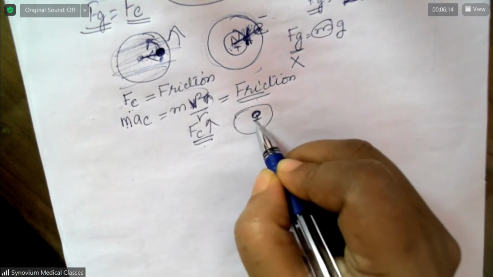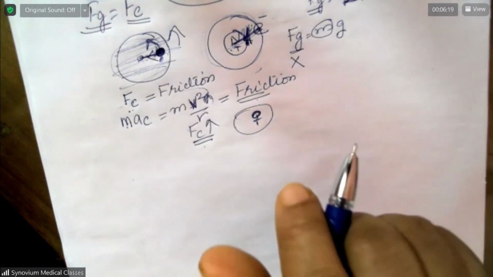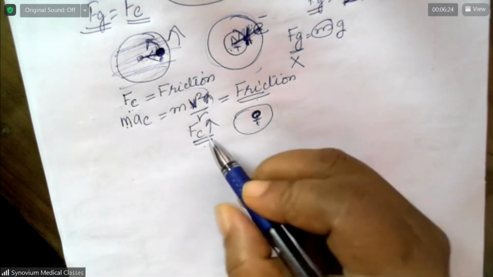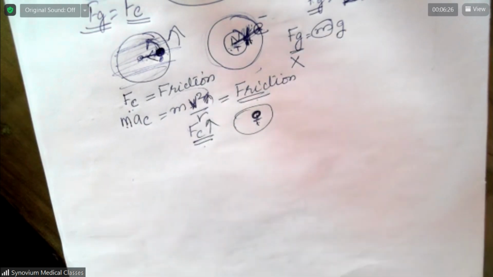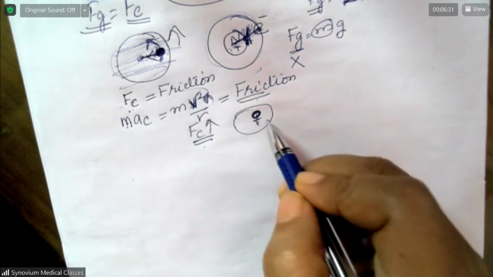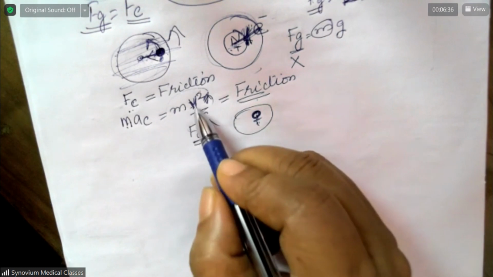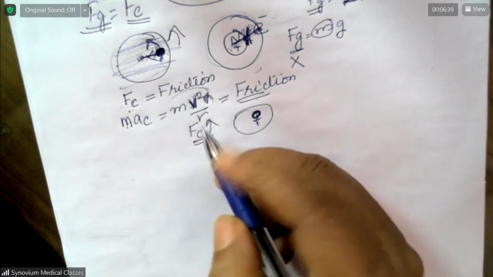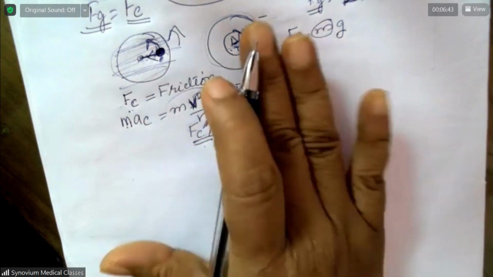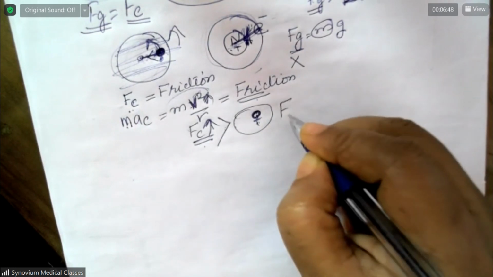But this one has a limit. Friction cannot be increased indefinitely. There is a limit of friction between them. But you can increase the speed as much as you like. As you increase the speed, this one doesn't increase beyond a limit. So when you increase the speed, the centripetal force increases, but at one stage, this becomes greater than the maximum friction.